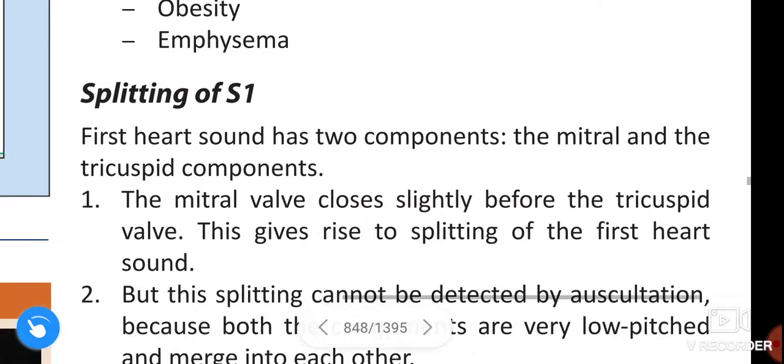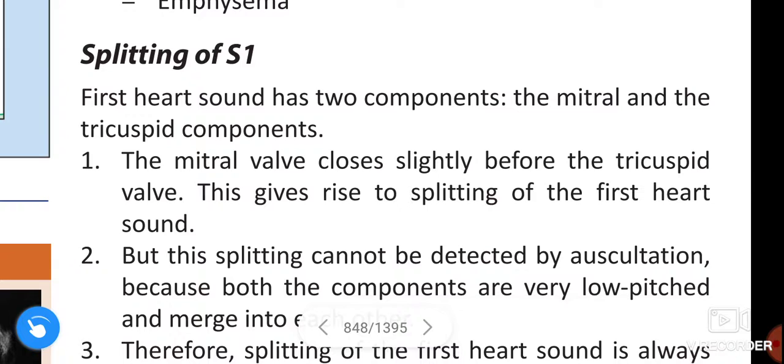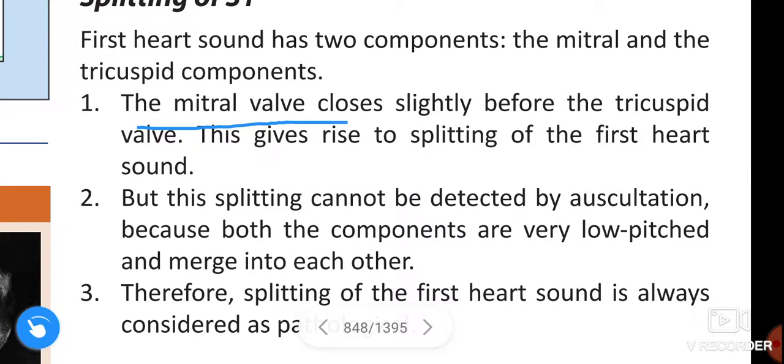Okay, next, splitting of S1. First heart sound has two components, the mitral and tricuspid components. The mitral valve closes slightly before the tricuspid valve. This gives rise to splitting of first heart sound.